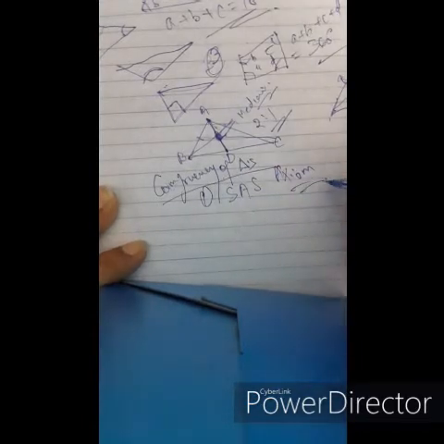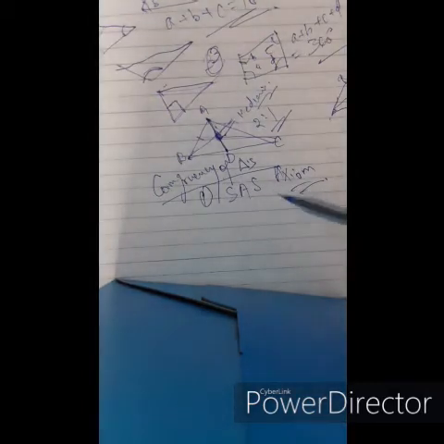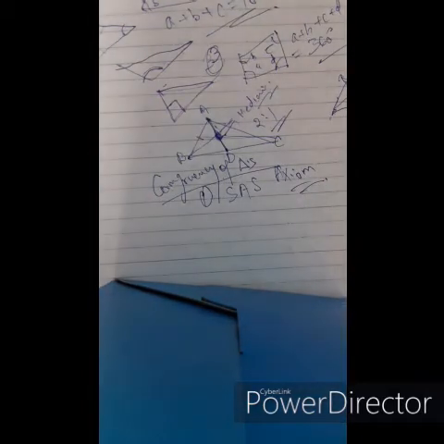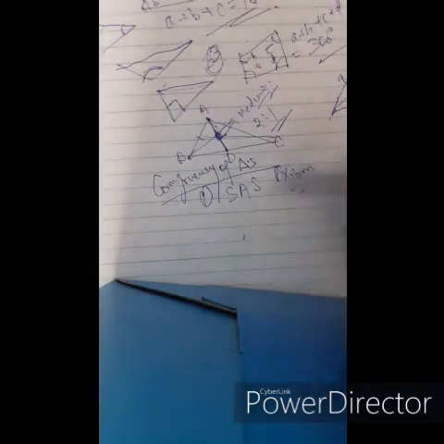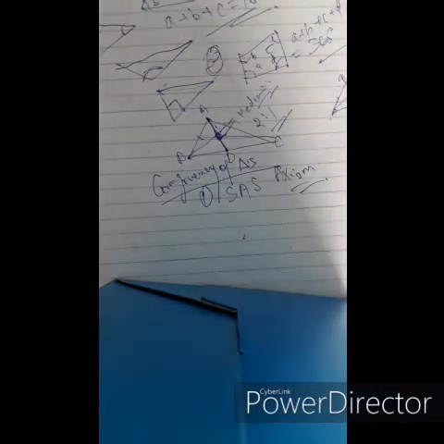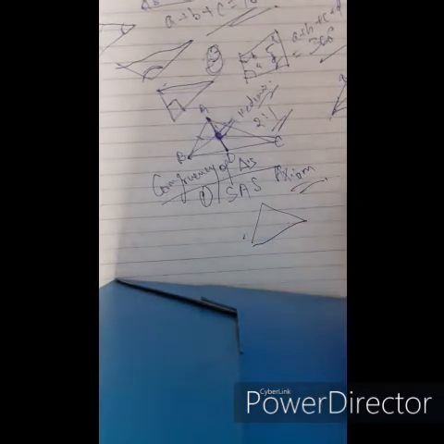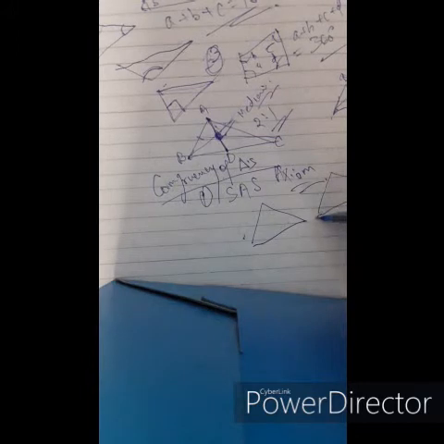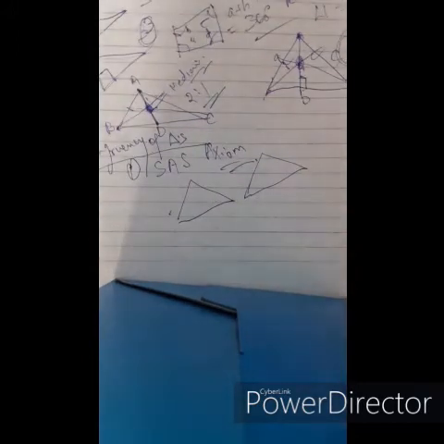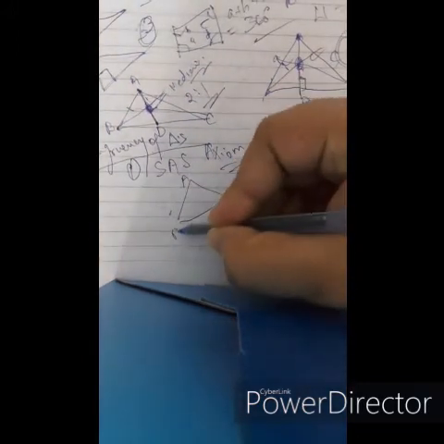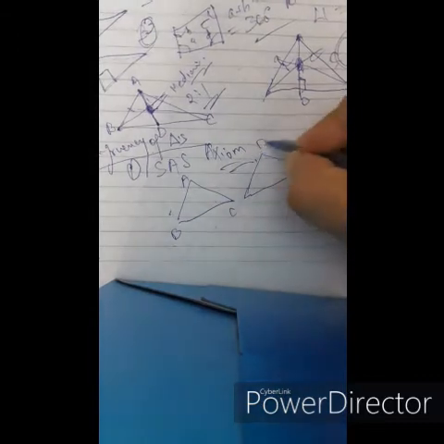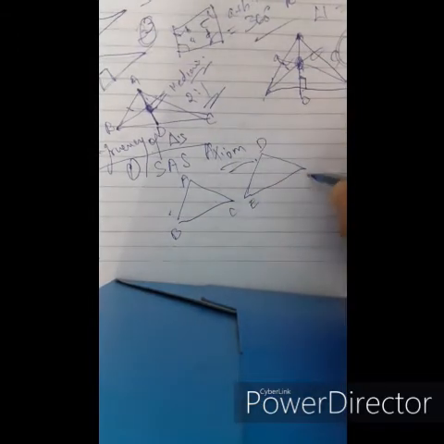Side angle side means any two sides of the triangle and the included angle of that triangle are congruent to the other two sides and the included angle of another triangle. Suppose ABC is one triangle and DEF is another triangle.